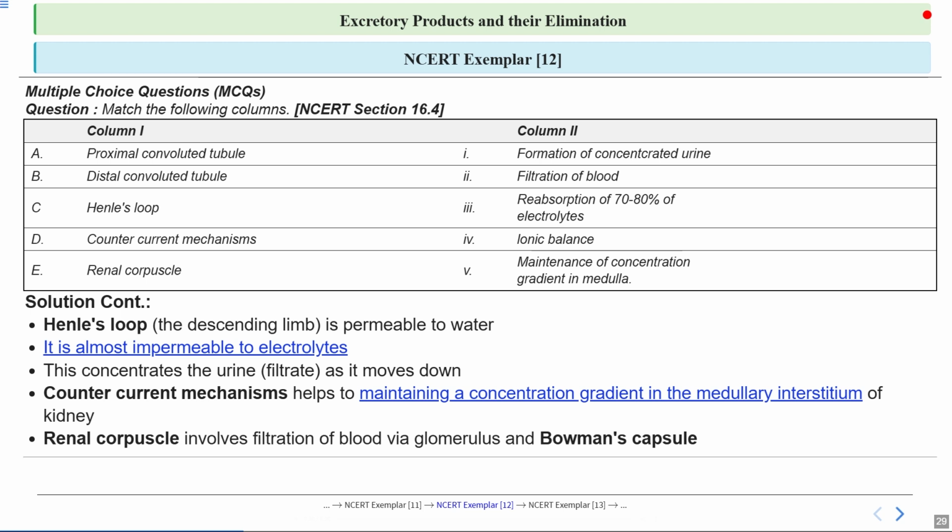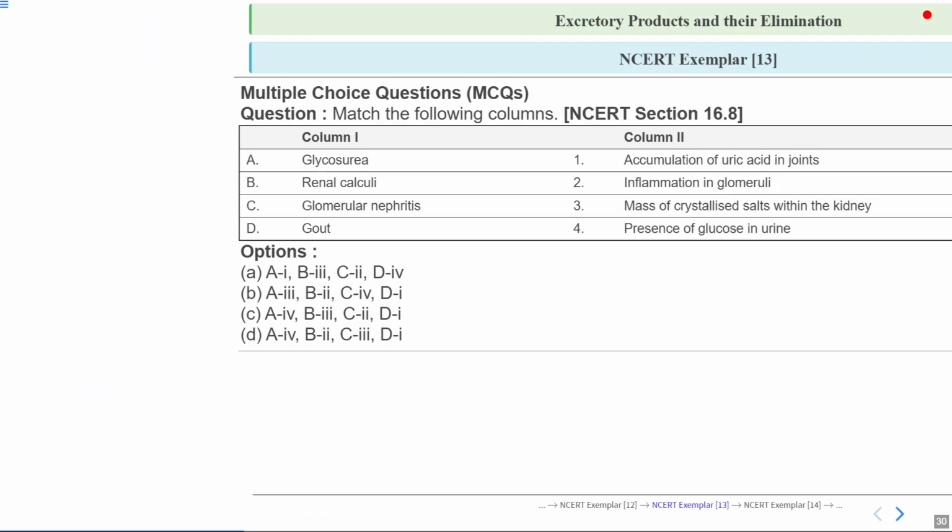So we can look at this renal corpuscle, which includes glomerulus and Bowman's capsule. This part of the nephron is responsible for the filtration of blood, a crucial step, or you can say it is the first step in urine formation. It filters out waste products while retaining essential molecules and cells in the bloodstream.